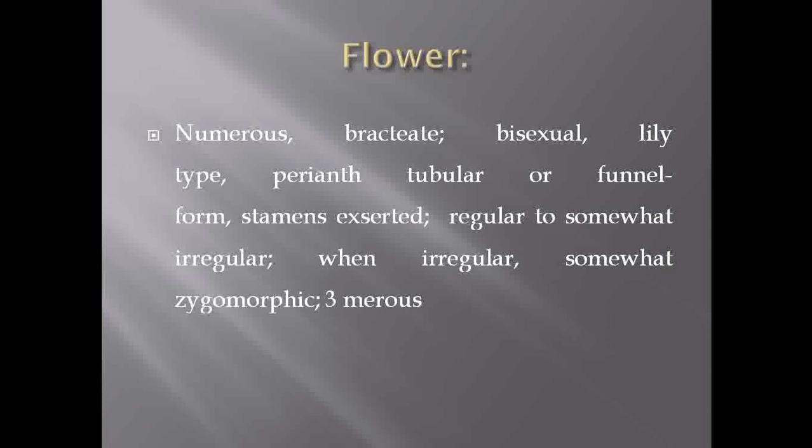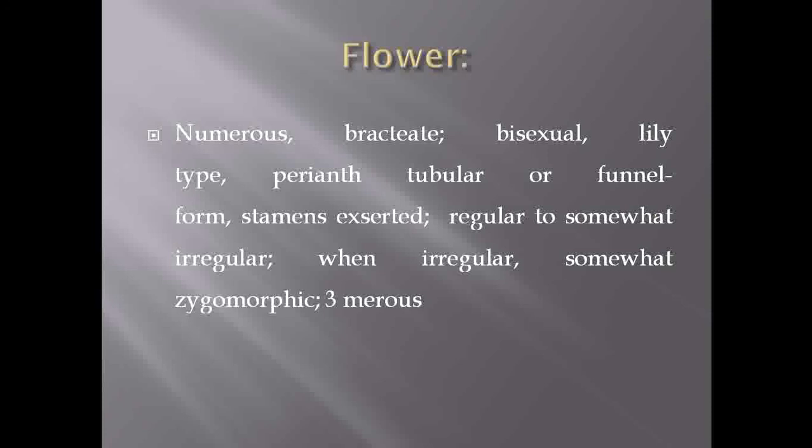The perianth can form a tubular or funnel form. Then the stamens are exserted while the flower is regular. Then it shows zygomorphic nature, and the flowers are trimerous.